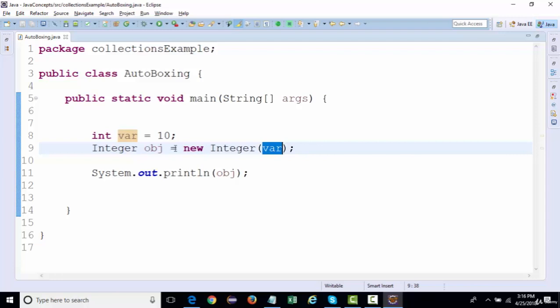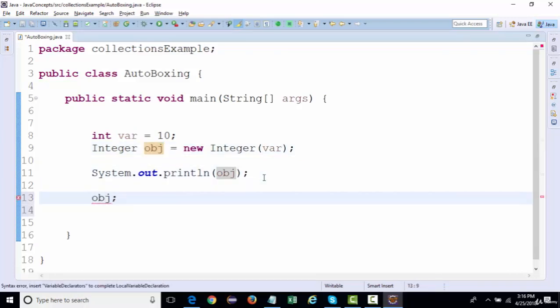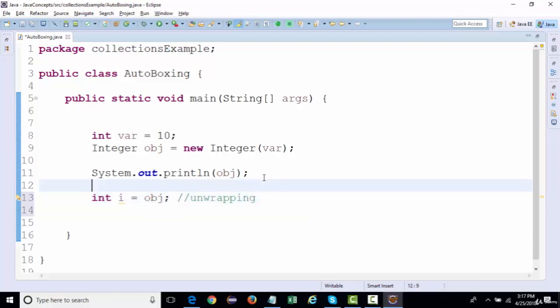Now, if I want to store this value, I can have a reference created of a type. Let's say this is a reference. I can create it with the Integer class type as well, or I can create it with the primitive data type as well. So this is what is called unwrapping, and this is called wrapping. In wrapping, we convert a primitive into an object, and in unwrapping, we convert an object into a primitive.